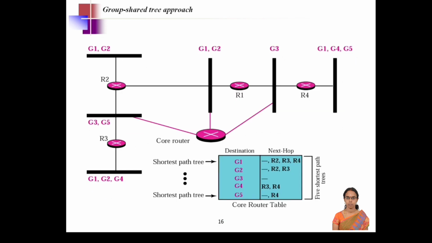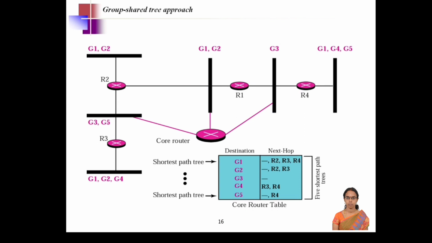The next type of approach is the group shared tree approach, where we are going to represent a core router, and this core router is directly connected with a few of the nodes, and the routing table will be specifically for the core router. So we are connecting all the nodes through which the core router will pass the data. We are going to discuss the core router table now. This router is specifically for the group shared data.